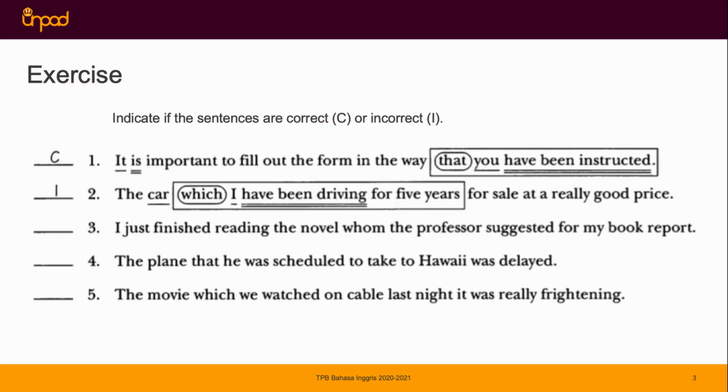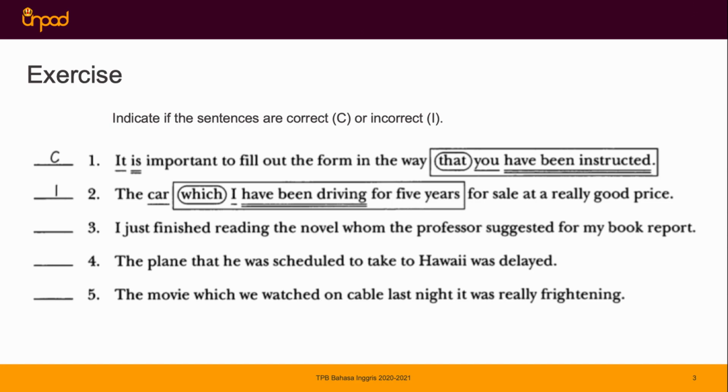We have a subject here, it, and then a verb, a subject, and then we also have adjective connectors here. Do you know where it is? Yes, we have that as an adjective connector. And then also the subject in that clause, you, and then the verb have been instructed. So we cannot find any mistakes, missing verb or missing connectors in the sentence. So we can say that the sentence is correct.